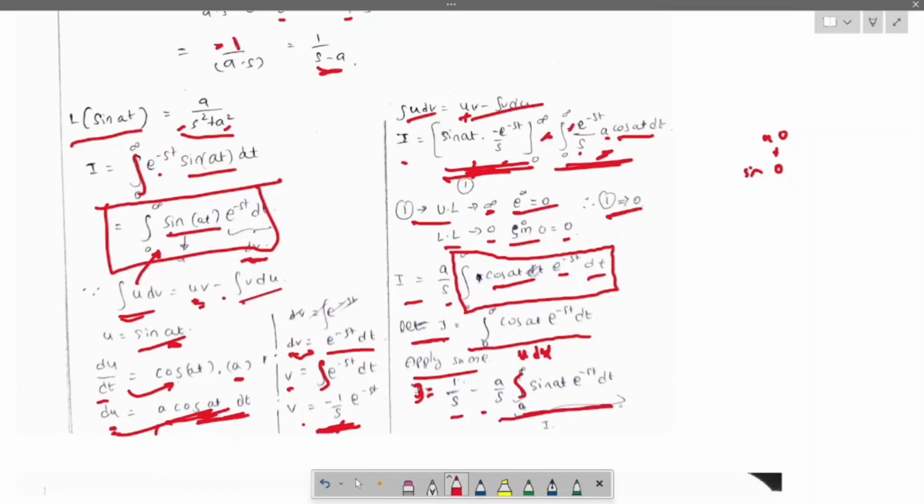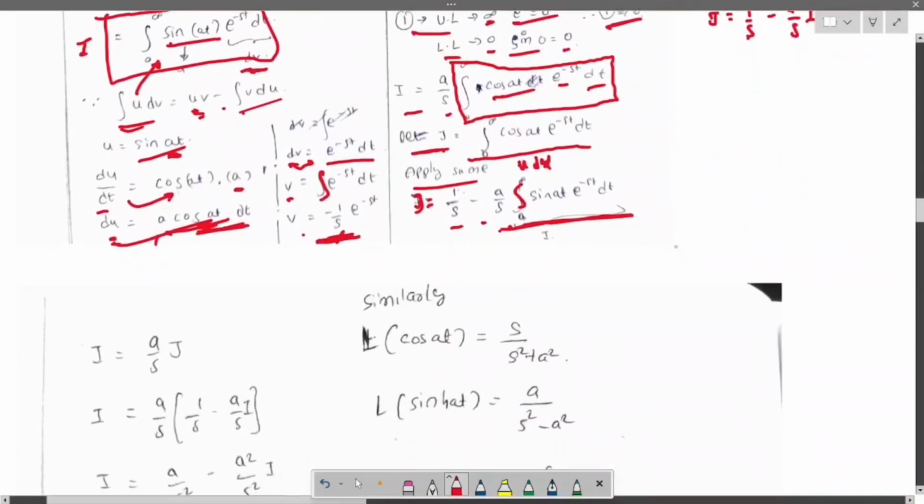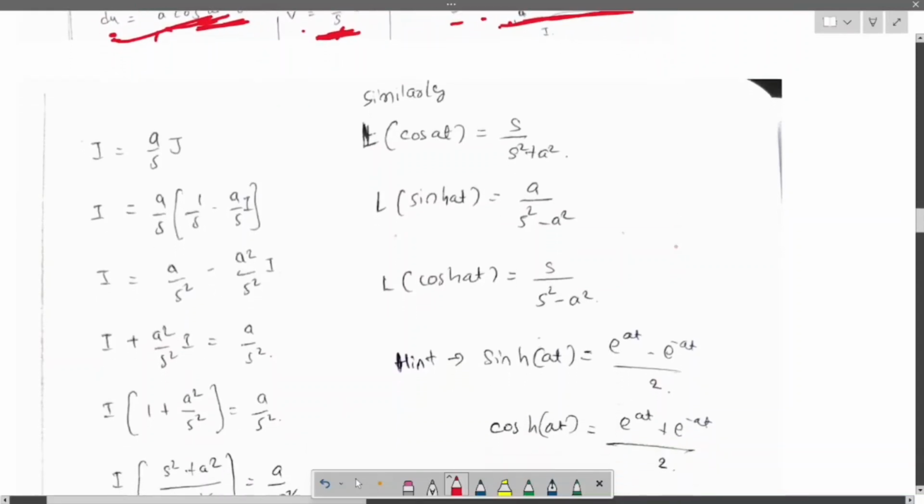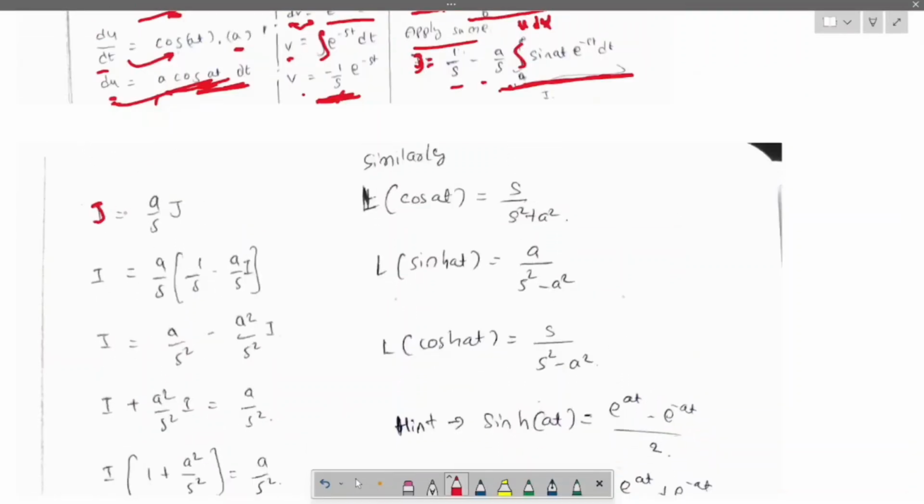This term, when you observe carefully, equals the I we have seen, which is sin at e power minus st dt. So now J becomes 1 by s minus a by s times I. I am deriving this below. Now we are getting J equals 1 by s minus a by s of I.